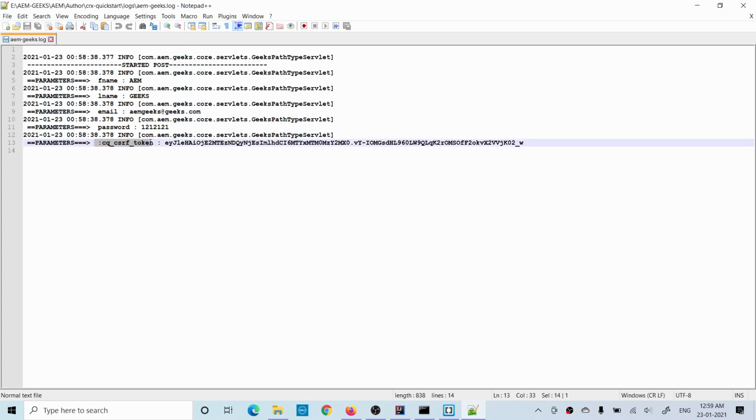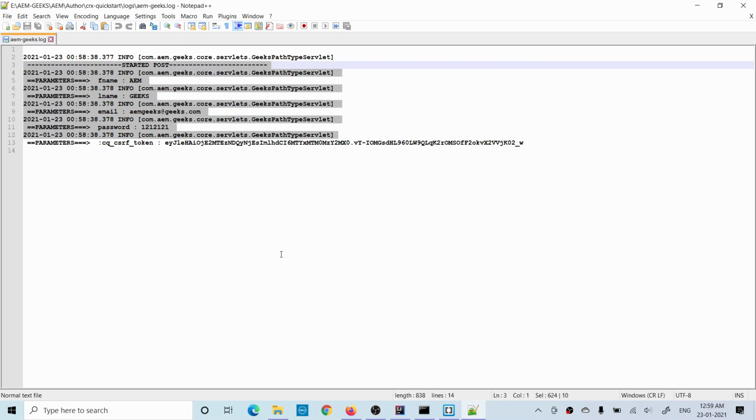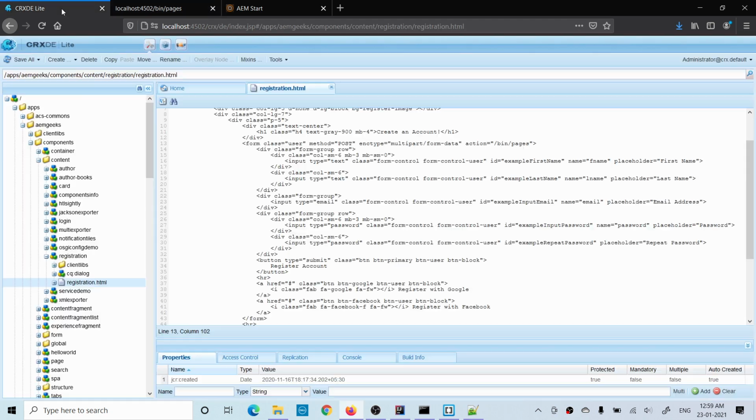And you will see one more CSRF token. Basically AEM uses this token to identify a valid request. Whenever you submit data, that token will be there. If the token is not there, you won't be able to submit that data. That is an additional thing used by AEM for security. But your parameters are submitted to the servlet. That way, you can use this path type servlet. You can mention other paths registered with the servlet as well.